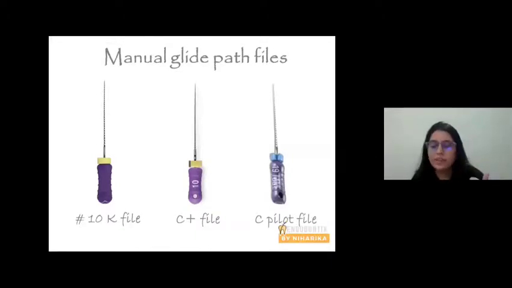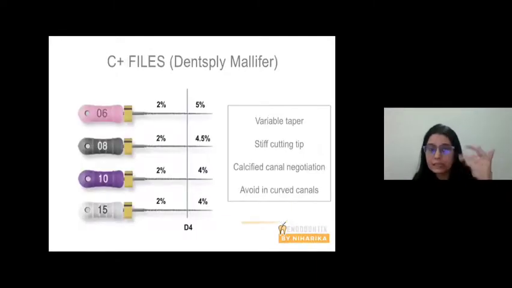Then you have C-Pilot files by VDW. These are the C+ files. You can see they come in numbers 6, 8, 10, and 15. All right. Taper increases gradually. There is variable taper. They have a step cutting taper. They can be used to negotiate calcified canals, which is of course not applicable to pediatric dentistry. And please avoid them when you're working in curved canals. Why? Because they have an active cutting taper. So they can create ledges, they can create perforation if you're going to use them in curved canals.